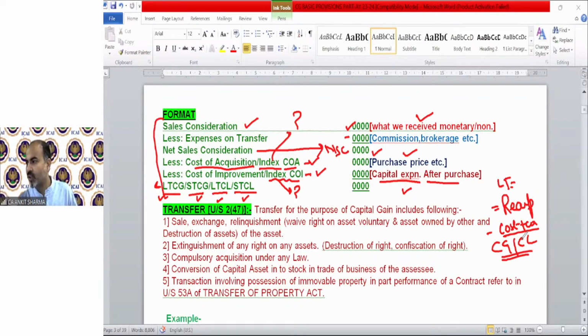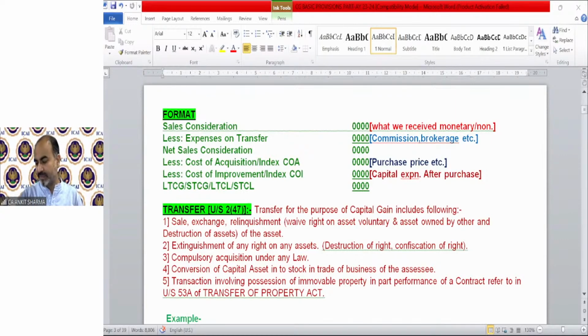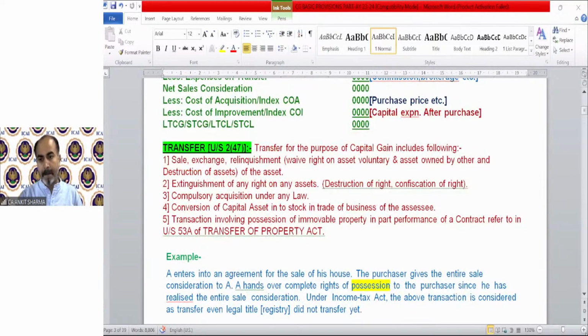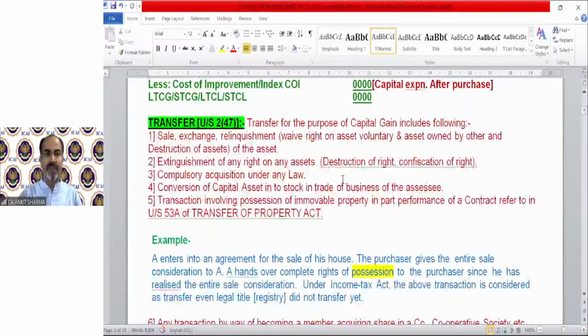Okay, so till now we have discussed all the queries. Moving on to the definition of transfer. As per section 2(47), transfer for the purpose of capital gain includes the following. Generally by transfer we understand a sale, etc., but transfer has a huge definition with a wider scope.